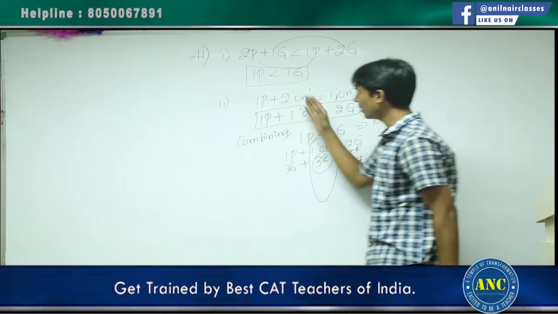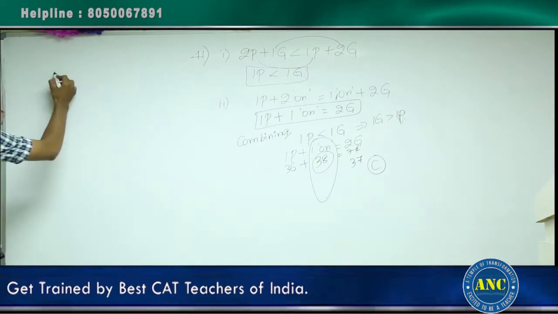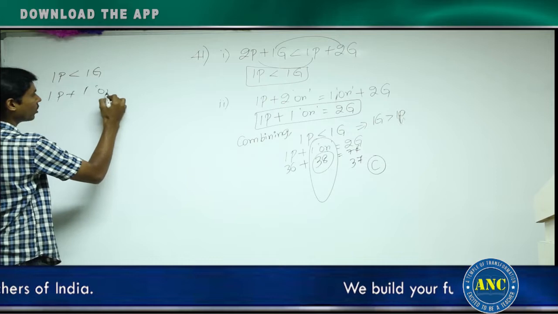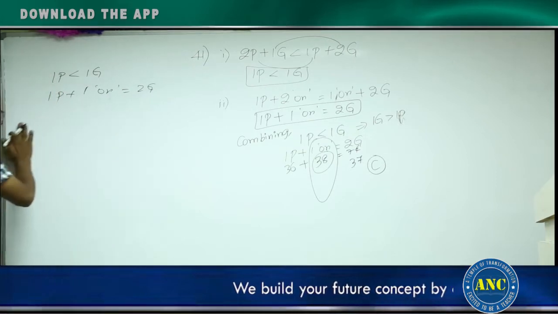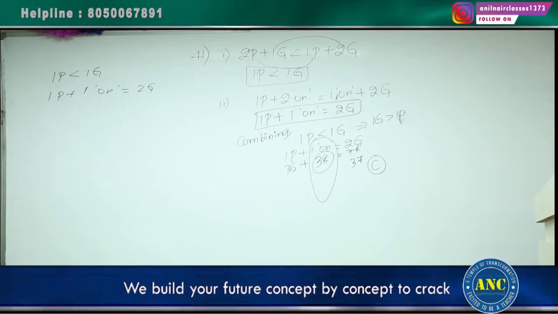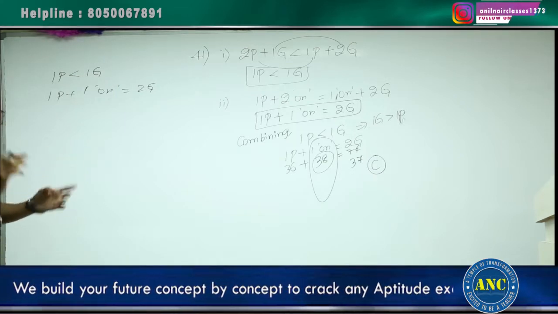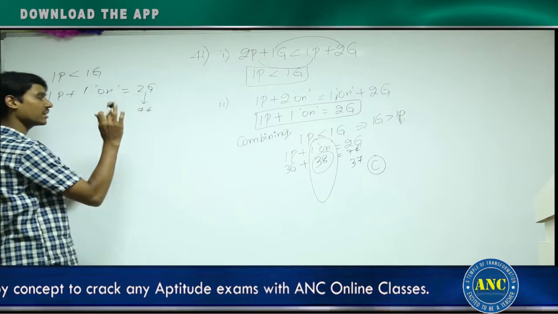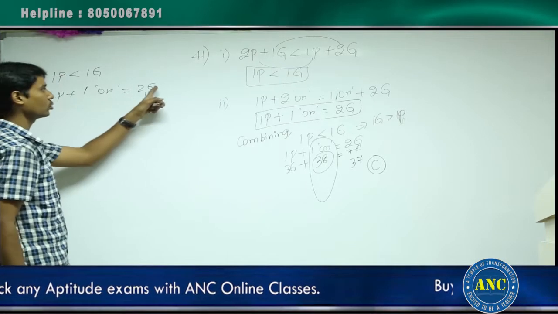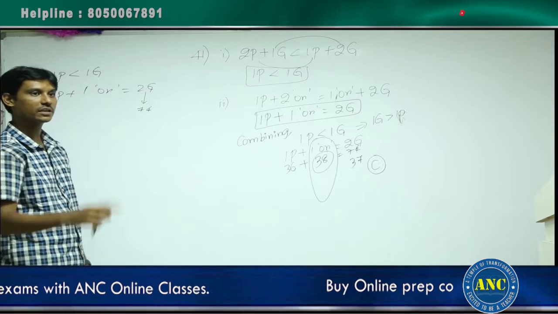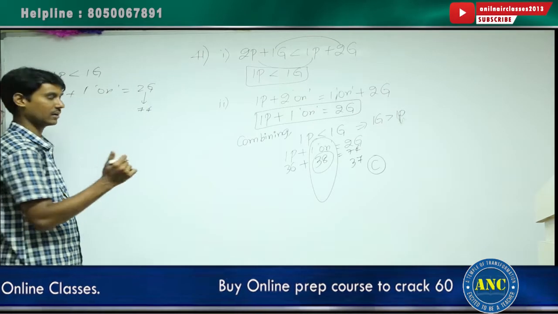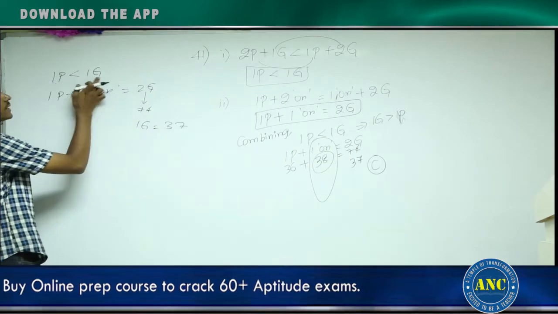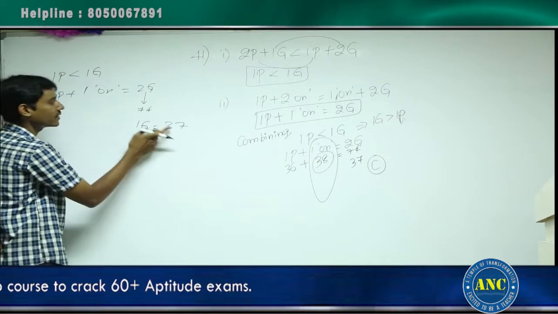See here. Till the 2 equations you understood. 1p is less than 1g. 1p plus 1 onion is equal to 2g. Question says Ravi spent less than 75. Assume that he spent 74, just an example. You take some other value also, still you will get it. 2 kgs is 74. How much is 1 kg? 37. So 1g is 37. But potato should be less than ground, potato should be less than 37.